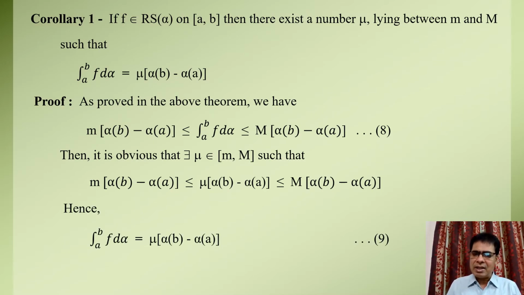Using this in equation 8, we get the Riemann Stieltjes integral of f over the interval AB equal to mu into alpha of b minus alpha of a. This completes the proof of the corollary.